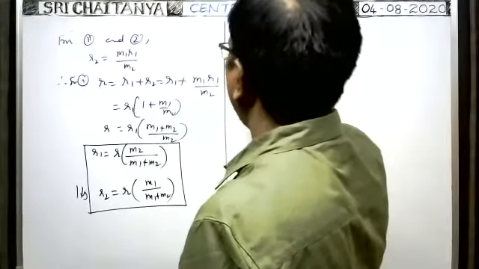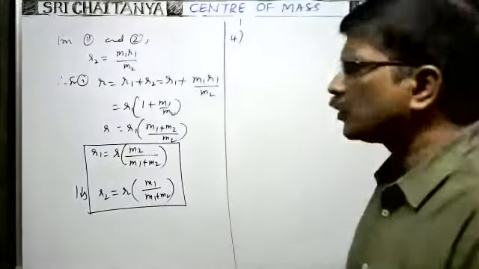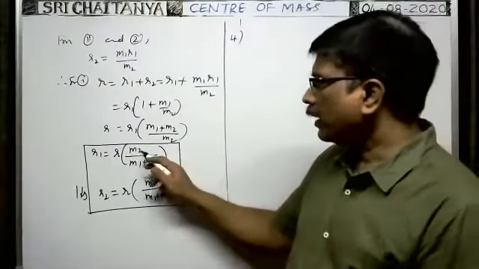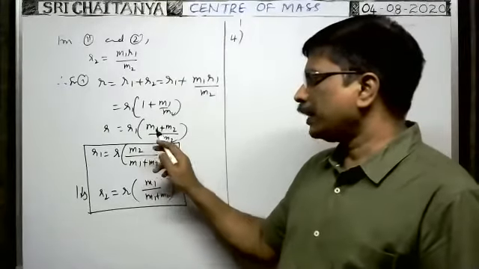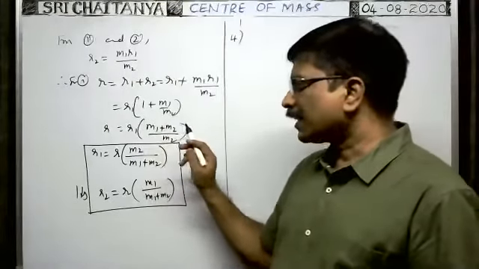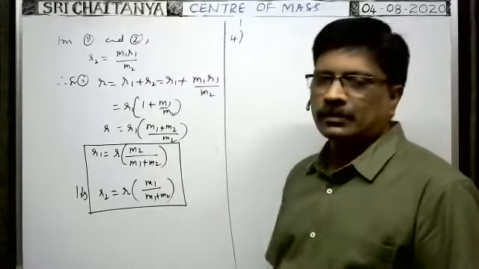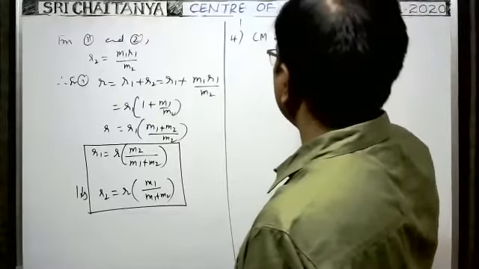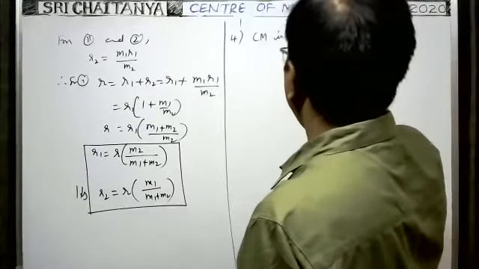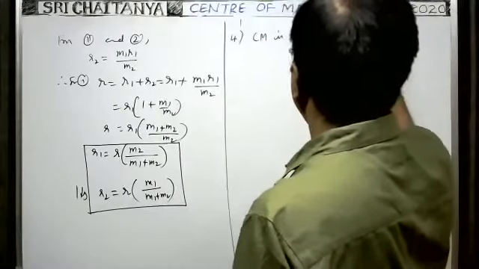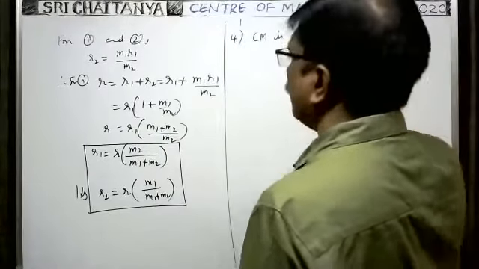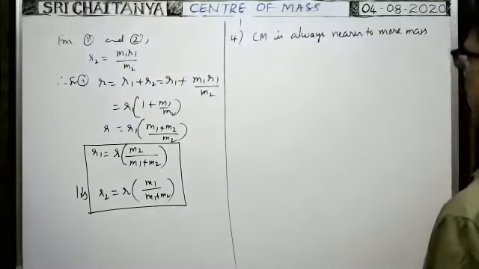Next, fourth point. Third point is this one. Next, fourth point. From this it is clear that where the mass is more, the center of mass is nearer to that mass. So center of mass is always nearer to more mass.